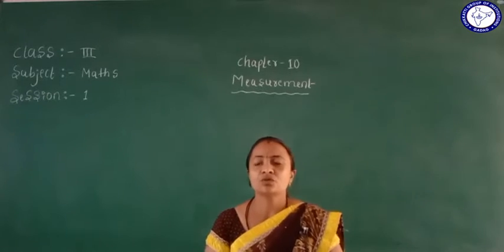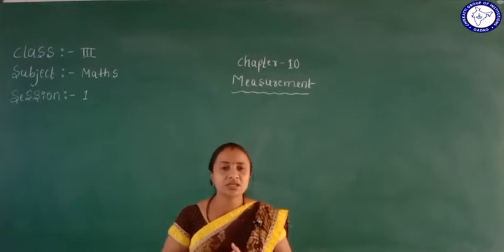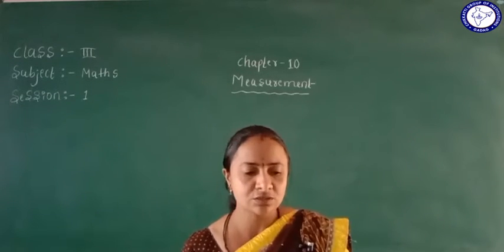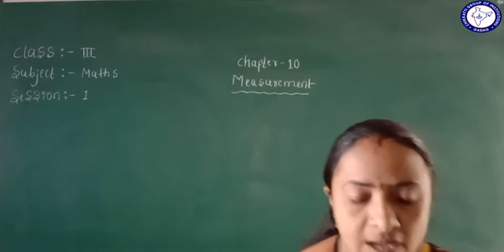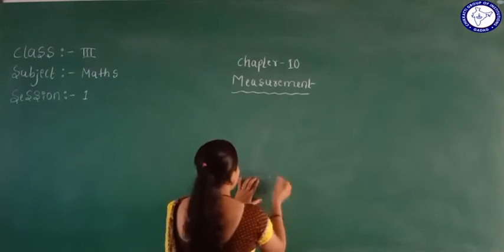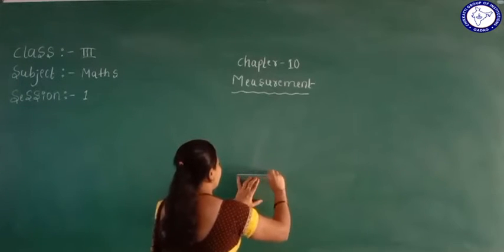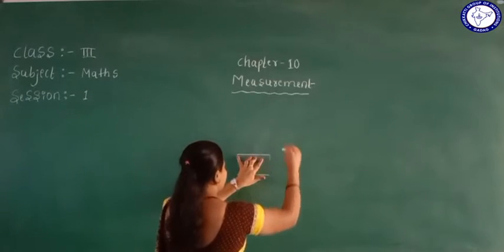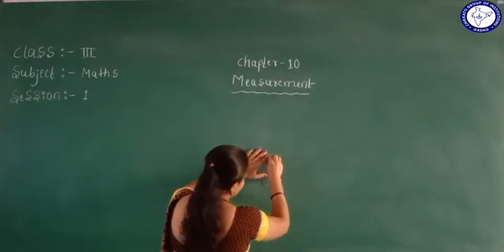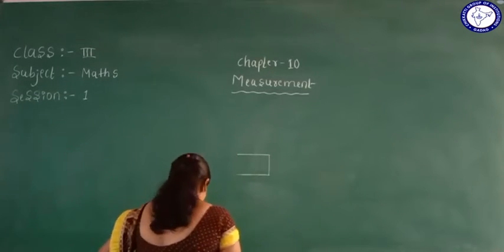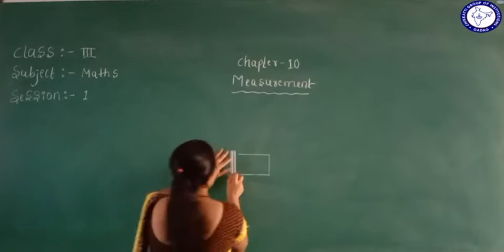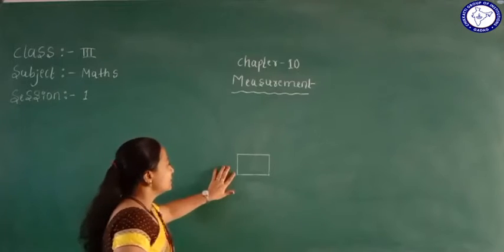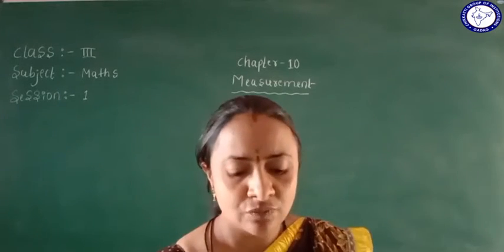What will you do? At that time you will be using a scale. Using a scale means use the scale and join the dots. So like here, I'll use the scale and I'll draw a rectangle. So here we can understand. Whatever we will be measuring, we use what? Measurement. Yes, so we use a measurement.